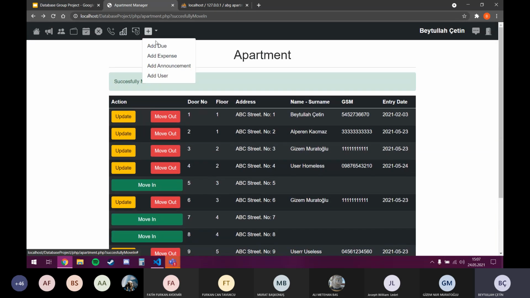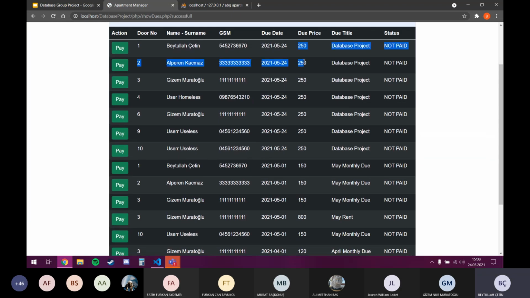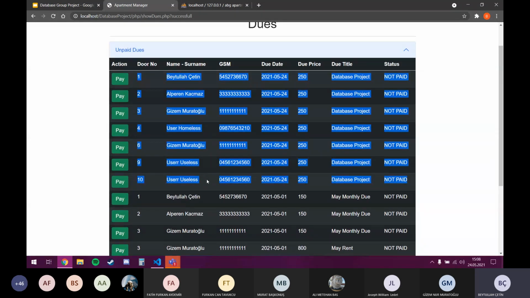Okay, when we add a due, we need to write a title. Let's say database project, and the date is today's date, and the price, let's say 250. When we add it, everyone in the apartment has a due of 250, as you see.